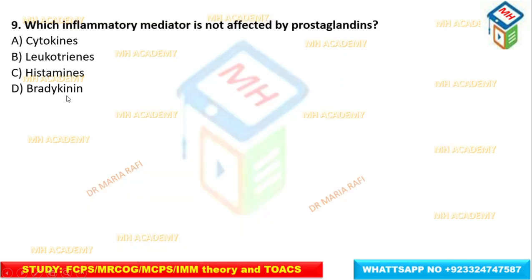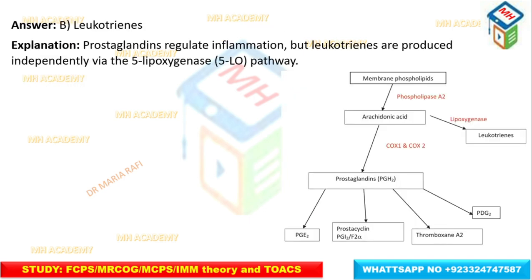Next MCQ: which inflammatory mediator is not affected by NSAIDs: prostaglandin, cytokine, leukotriene, histamine, and bradykinin? The correct answer is leukotriene. Prostaglandins regulate inflammation, but leukotrienes are produced independently through the lipoxygenase pathway. Membrane phospholipid is converted by phospholipase A2 to arachidonic acid. Then lipoxygenase enzyme acts on it to form leukotrienes, while COX-1 and COX-2 act on it to form prostaglandins. Lipoxygenase and COX-1 and COX-2 are different enzymes.